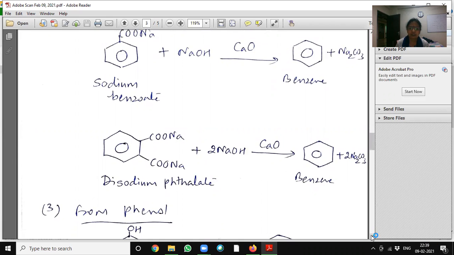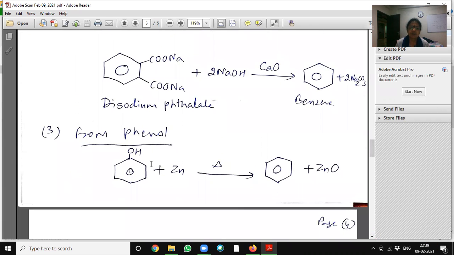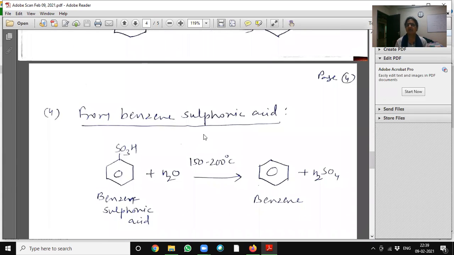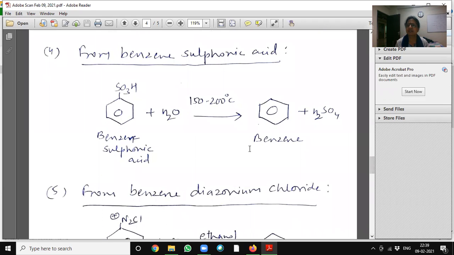From phenol, when phenol is treated with zinc dust at a higher temperature, it will give benzene plus zinc oxide. From benzene sulfonic acid, with water, at 150 to 200 degrees centigrade temperature, it will give benzene and sulfuric acid.